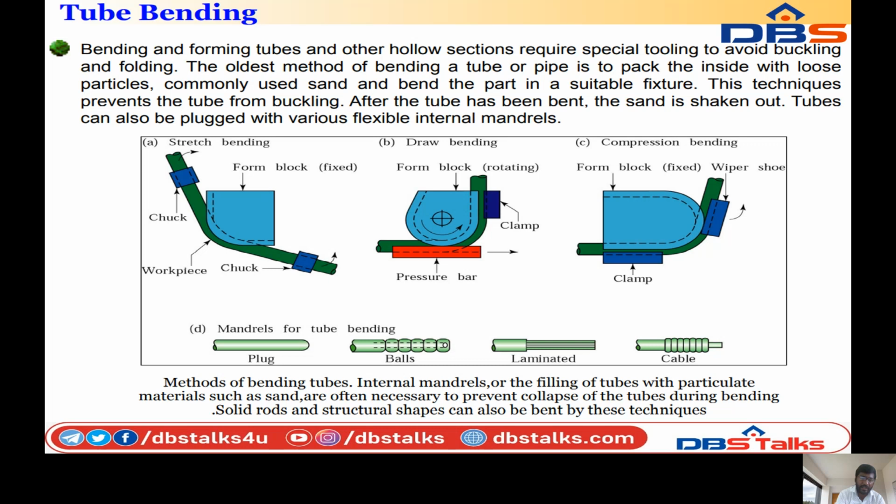In stretch bending, the workpiece is placed in one place and fixed to chucks. Two chucks are arranged to fix the workpiece. Finally, the form block is fixed. The form is pressed by applying some force. The form moves downward, passing through the workpiece, so the workpiece will be bent. So this is stretch bending.